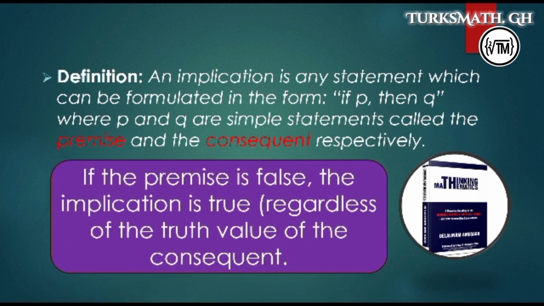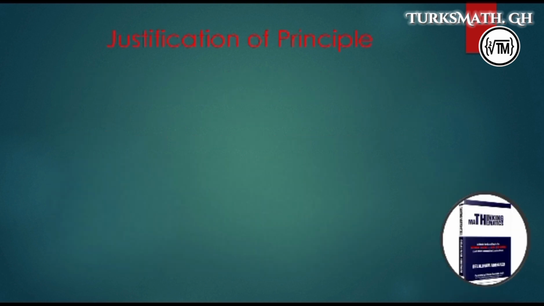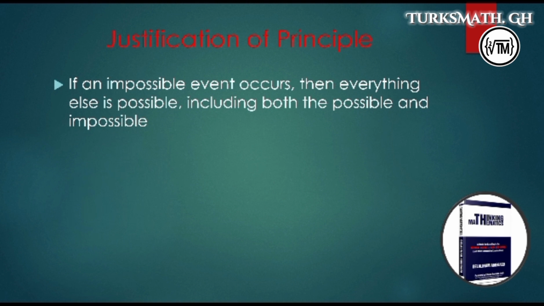Now the principle states, if the premise is false, then the implication is true. Now why is this principle true? If an impossible event occurs, then everything else is possible. If something you believe cannot happen, happens, then you must be prepared for anything else.